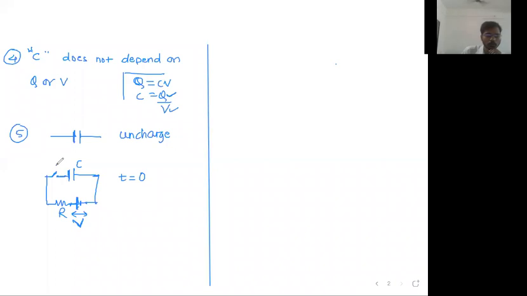Now if you close the switch, this is how it is to be indicated, with an arrow. At time t equal to 0, you are going to close the switch. Now current will start flowing. As the current starts flowing, what happens?